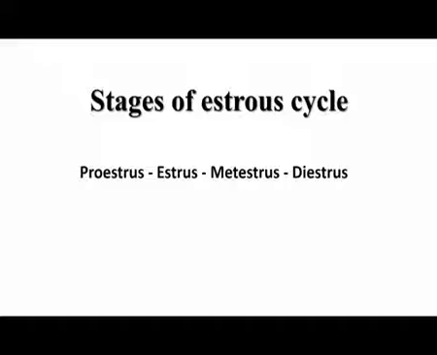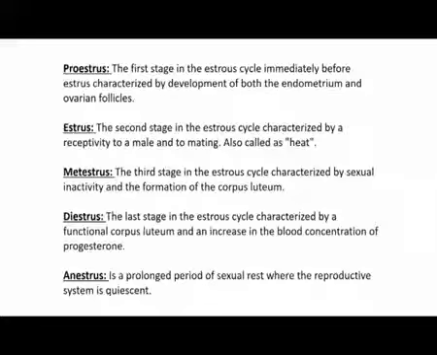So, we have proestrus, which is before estrus, then estrus, which is the actual estrus period, sometimes also called the heat period, at the time of actual perception of the male counterpart. Then we have metestrus condition, and finally we have diestrus condition. By definition, proestrus is the first stage of the estrus cycle, immediately before estrus, and it is characterized by both endometrium and ovarian follicle development.